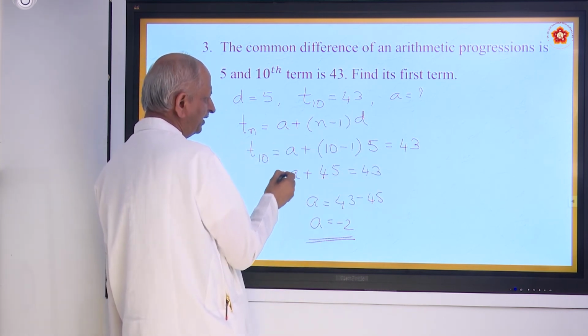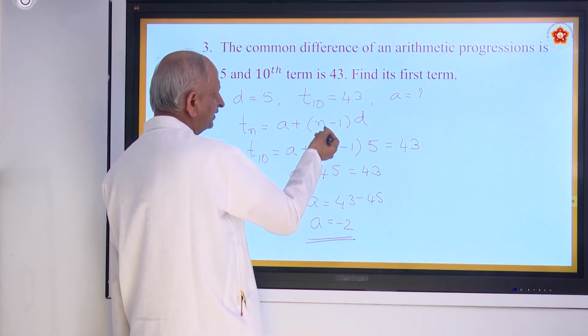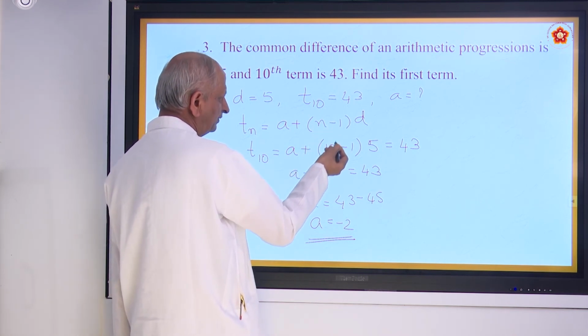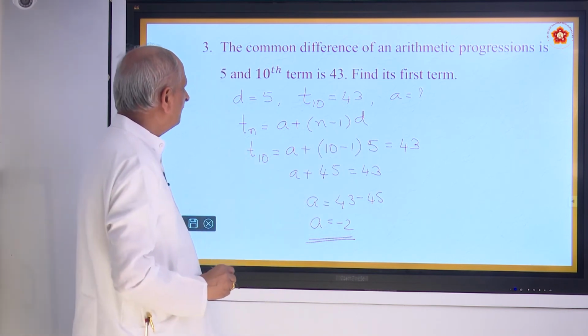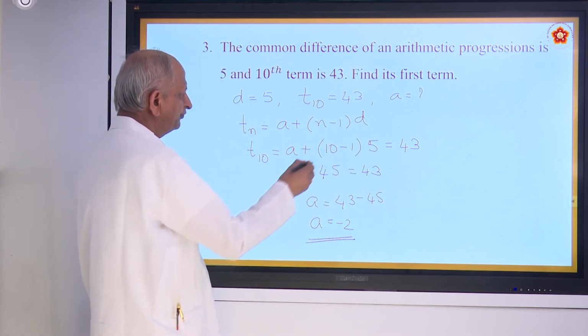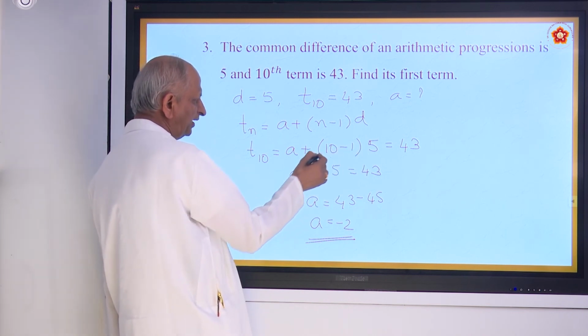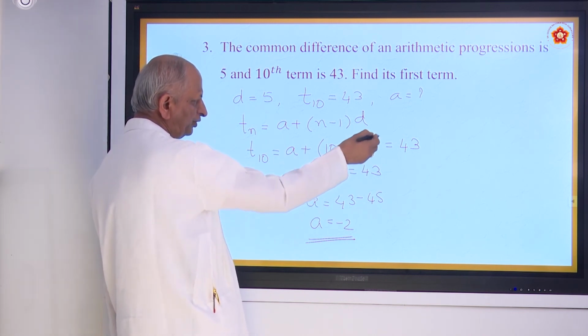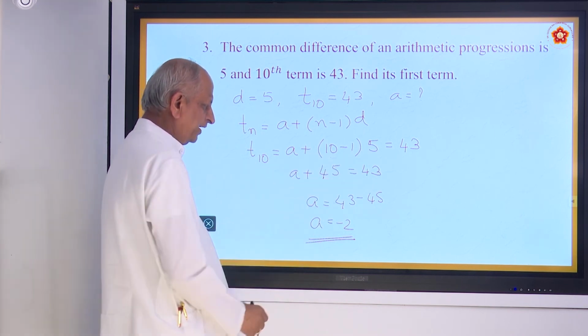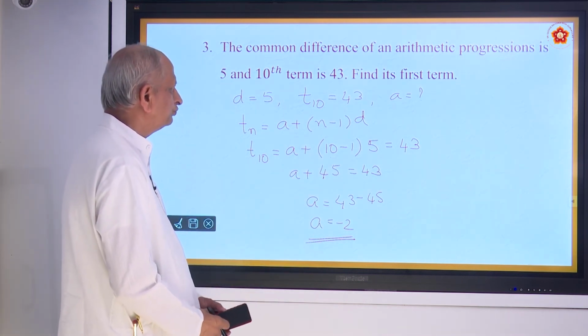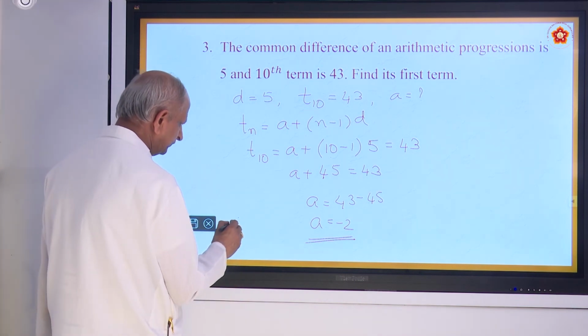A is the first term they are asking. N is the number of terms, 10 minus 1, into D. D is the common difference, given to be 5. So 5 into 9, 45. A plus 45 is equal to 43. So A is equal to 43 minus 45, you get minus 2. So that is the first term.